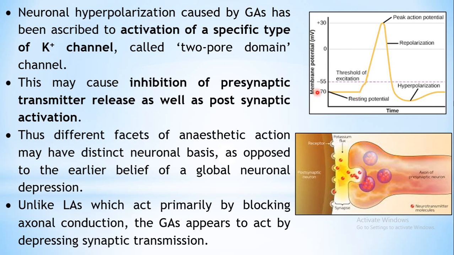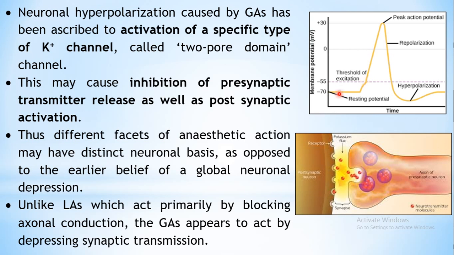From minus 70, which is the resting membrane potential, it goes towards the positive end. As you are already aware, there is a threshold level of excitation. Only when the potential crosses this threshold level will depolarization take place.